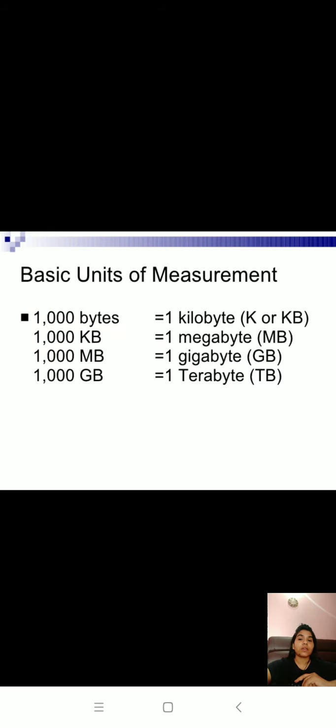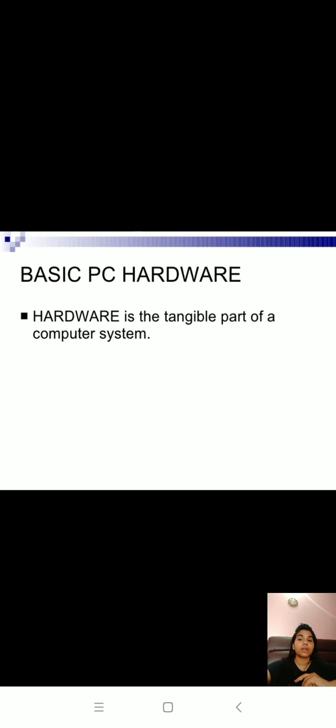Okay, so the basic unit of measurement is 1000. If I say 1000 bytes, that means 1 kilobyte, represented by K or KB. 1000 KB is equal to 1 megabyte, 1000 MB is called 1 gigabyte, and 1000 gigabytes is 1 terabyte.